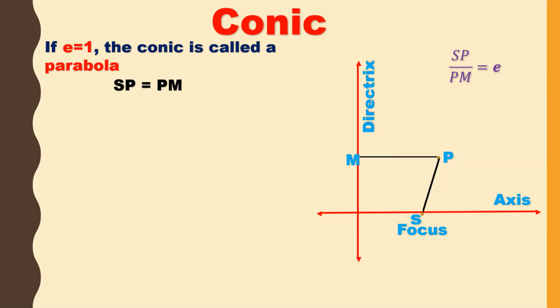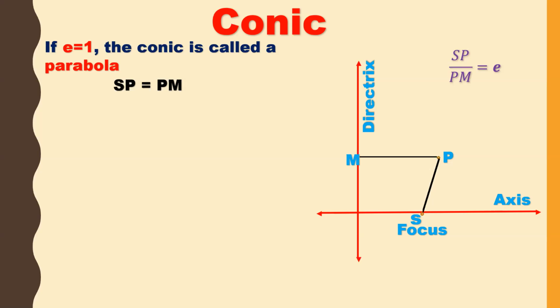This is the most important one. If SP is equal to PM, then the conic is called a parabola. So in the parabola, eccentricity is always 1, and SP is always equal to PM. We already learned what SP and PM are. SP is the distance between the fixed point, which we call the focus, and the point P in the plane. Same way, PM is the distance between the directrix and the point P. In fact, that is a perpendicular distance.